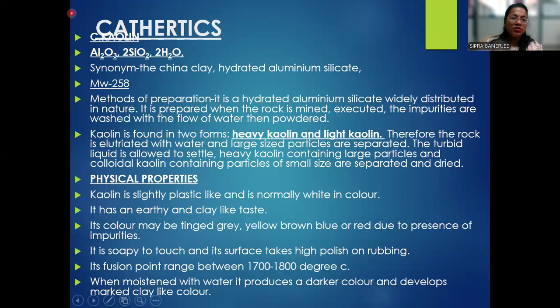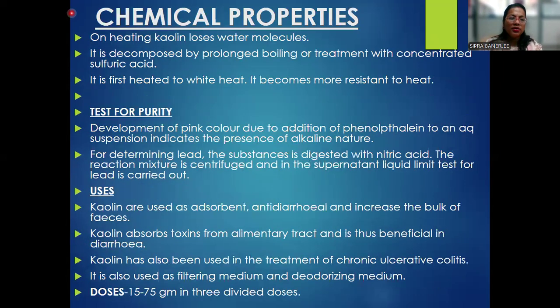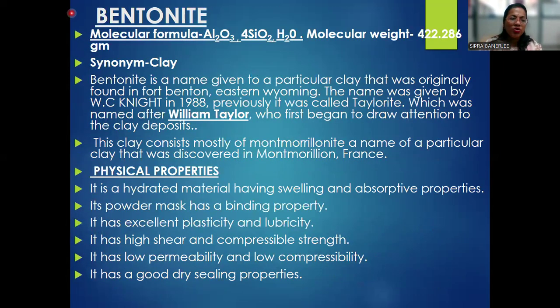Now, kaolin, which is one of the aluminum silicates, and there is another, bentonite. Bentonite molecular formula Al2O3, and the molecular weight is 420.